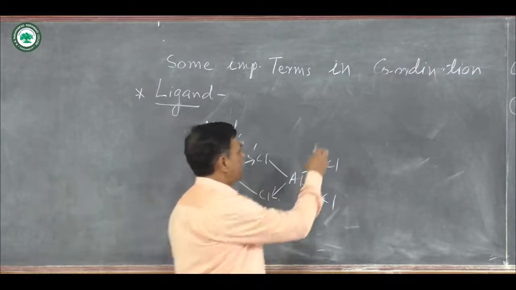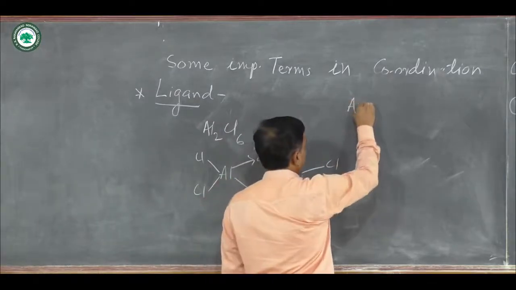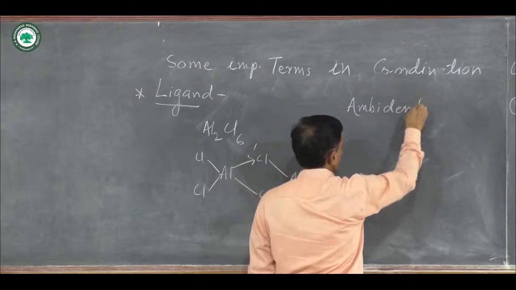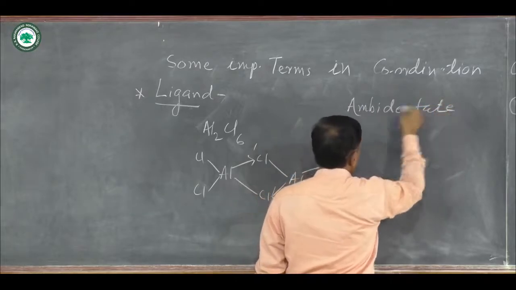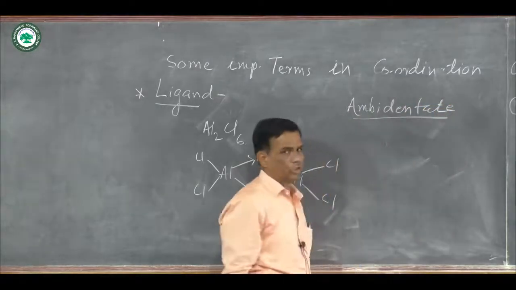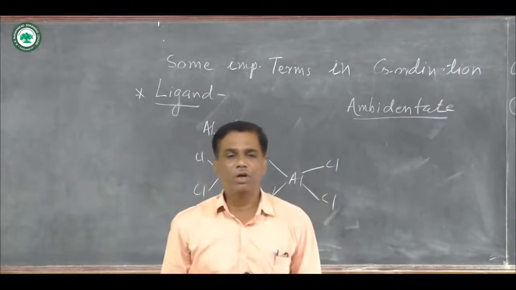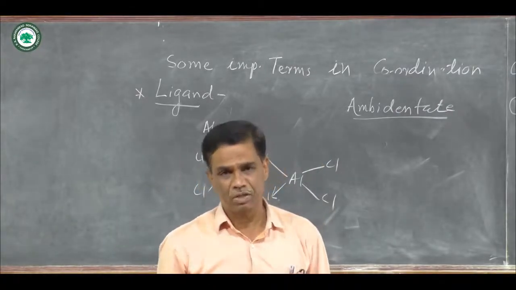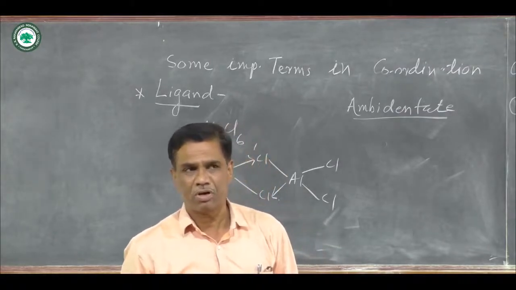Next one is the ambidentate ligand. In an ambidentate ligand, the bonding atom in the ligand to the central metal atom or ion can be different.